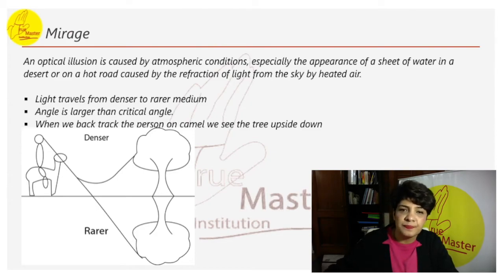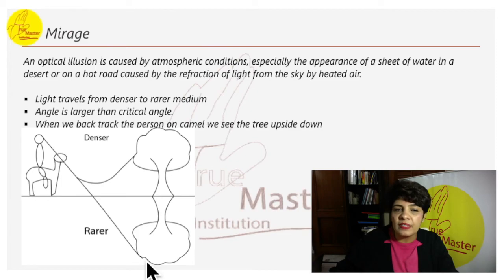What happens? The air here near the surface is very hot in the desert. So when the light is traveling, instead of the sunlight coming like this into the eye, it actually bends down like this. When it bends like this, it almost reflects back. When it reflects back, we backtrack it and we think that we can see the object upside down.